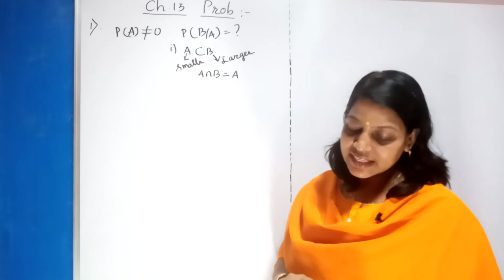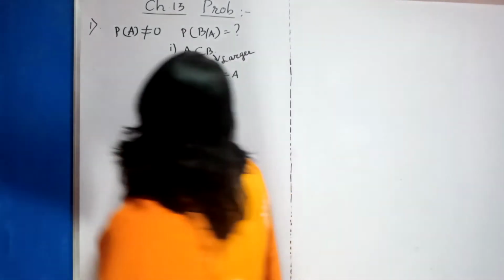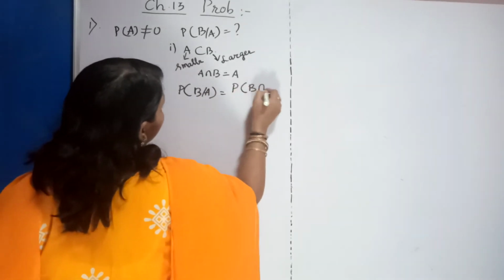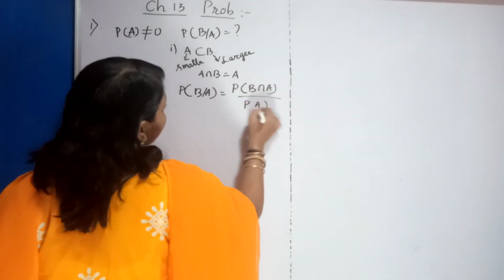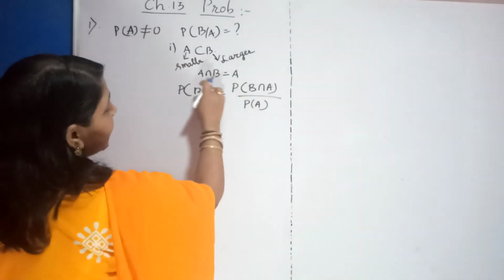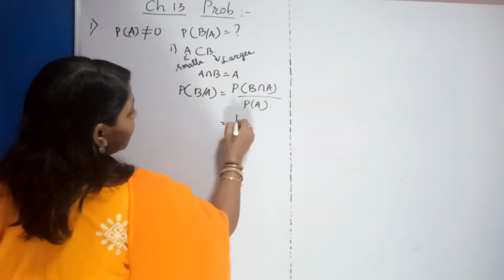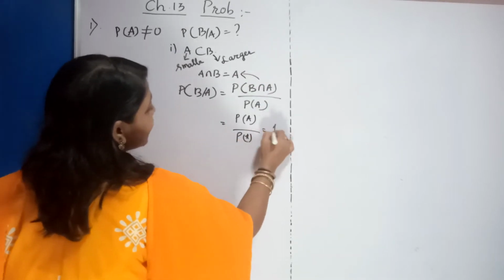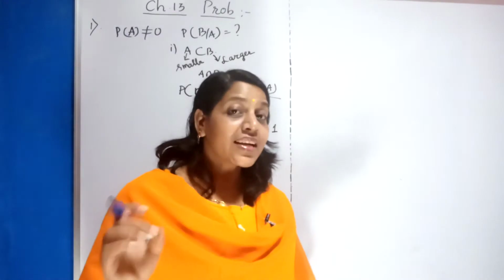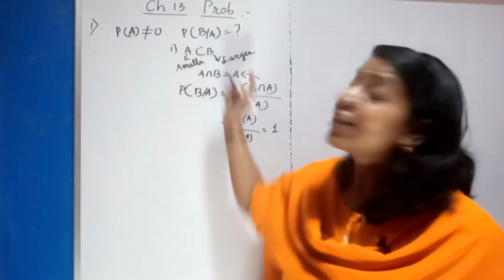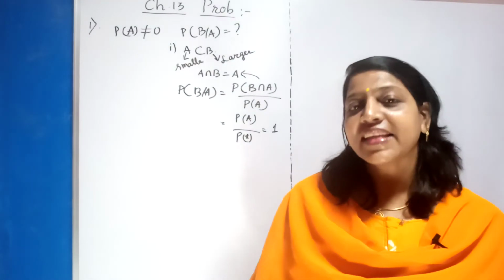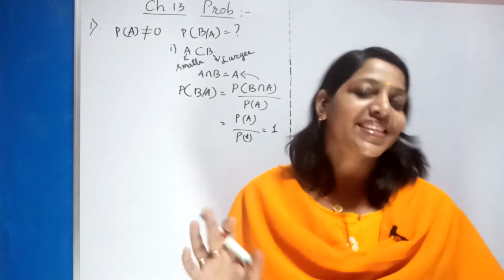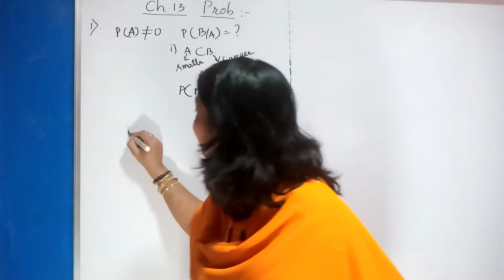Clear? Now they are asking you to find P of B by A. Apply the formula: P of B intersection A divided by probability of A. Now what do you get? A intersection B is A, so this is P of A divided by P of A. So what is your answer? 1. Clear? The concept is that if a set is a subset of another set, then their intersection will always be the smaller set. That's all the concept.